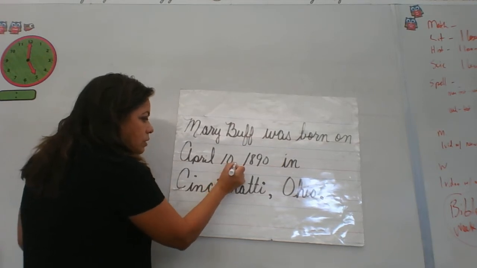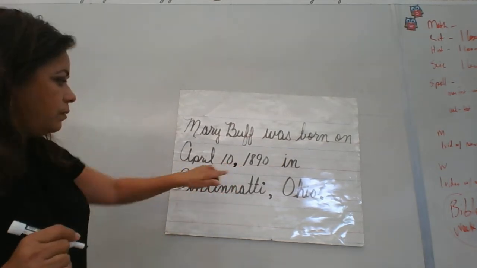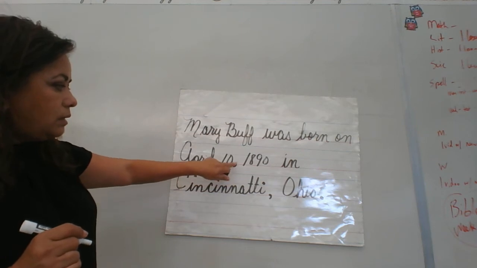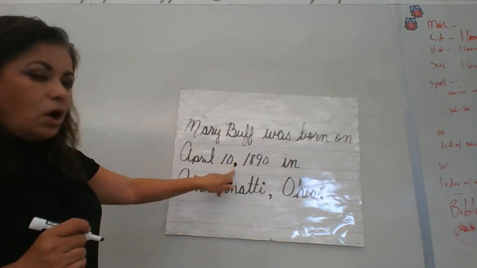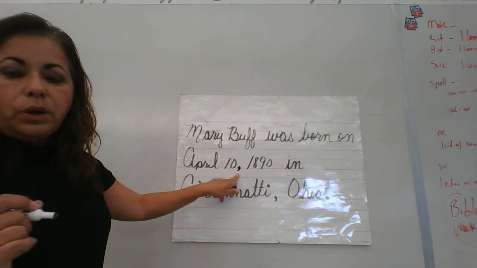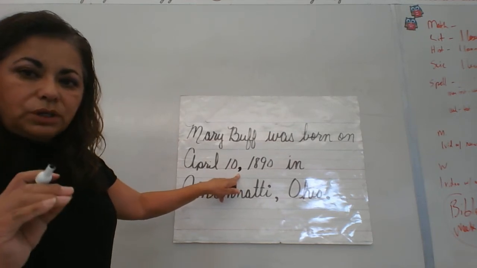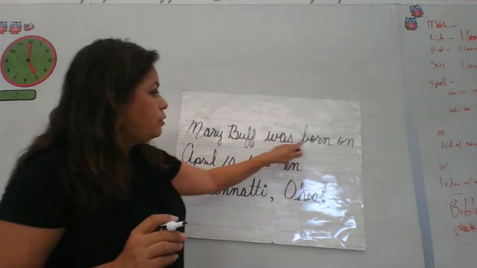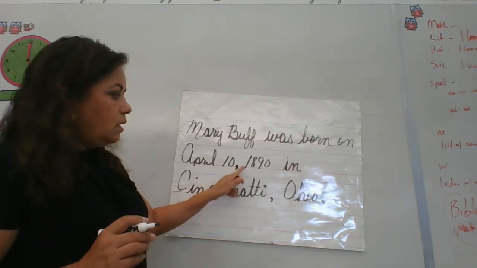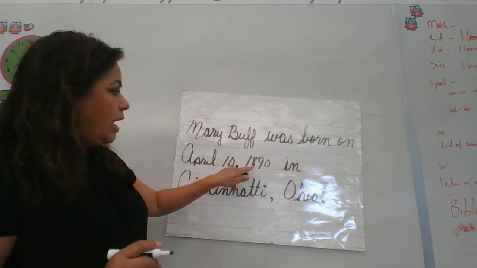I did it big so you can see it from where you're at. Okay, it's right on the line. It's not floating up in the air. The comma tells me that when I'm reading, I'm going to pause for a little bit. I'm going to stop for just a bit. Watch. Mary Buff was born on April 10th. I stop for a little bit, then I continue.